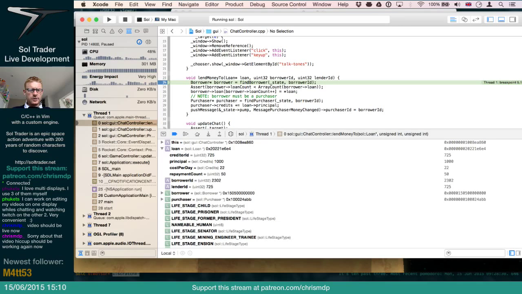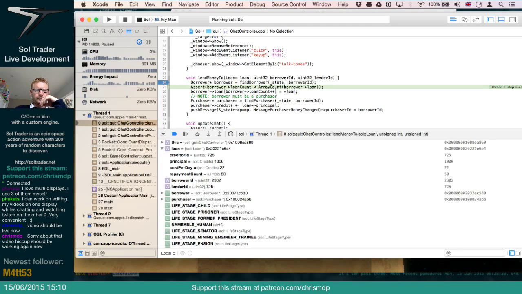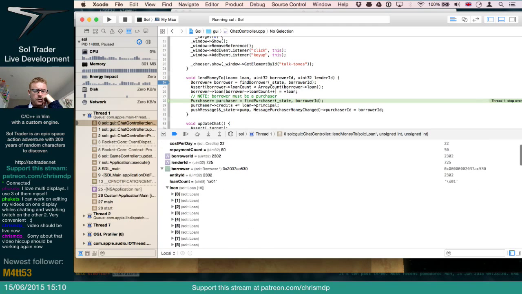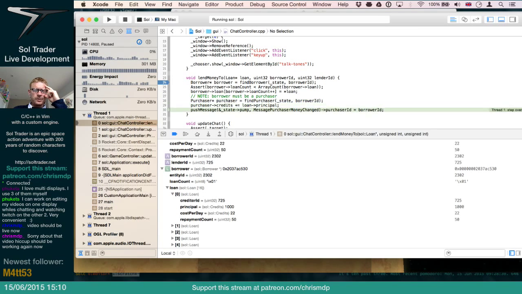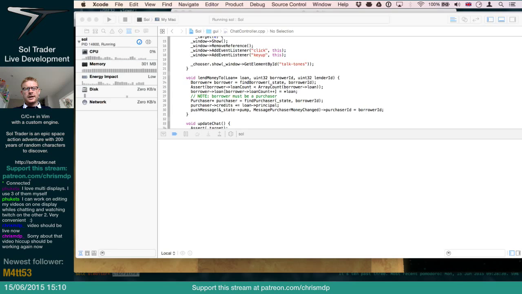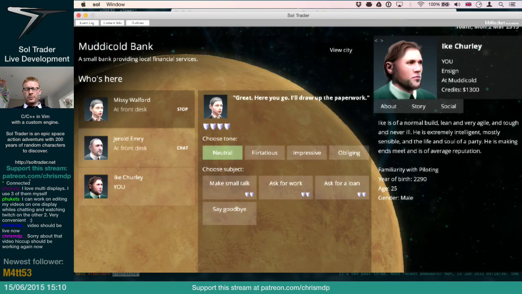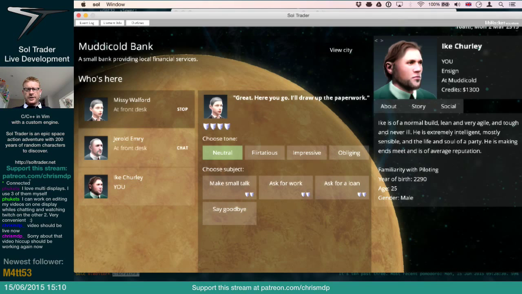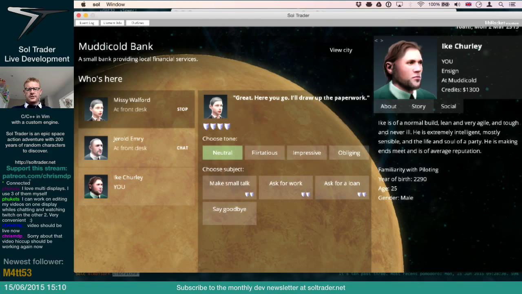Now, I just want to make sure this all works. So the borrower loan count should be 0, and then we should basically set the borrower loan number 0 to the creditor ID, principal cost per day and repayment count. That's fine. Then purchase credit should be done, and then the money should change. So what we should see is on here, our credits have gone up. Woohoo! But the other thing we also need is an agreements tab to appear.